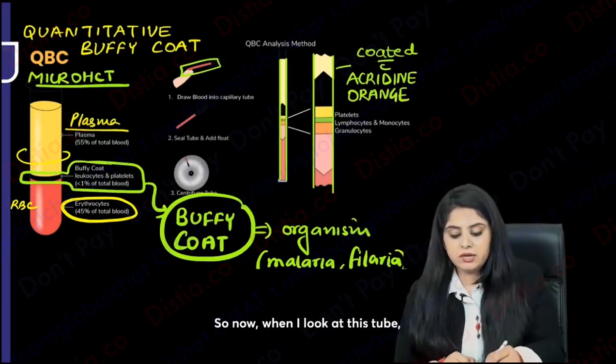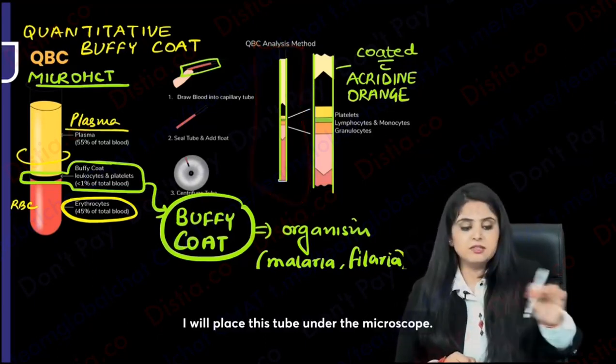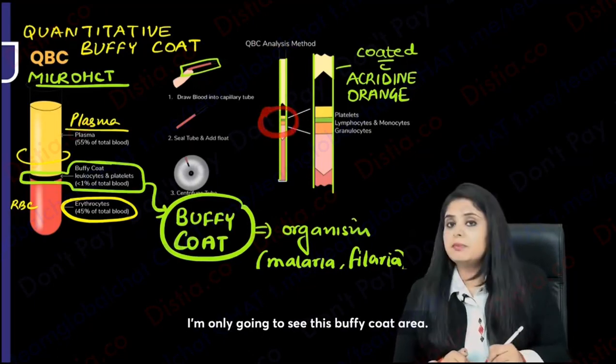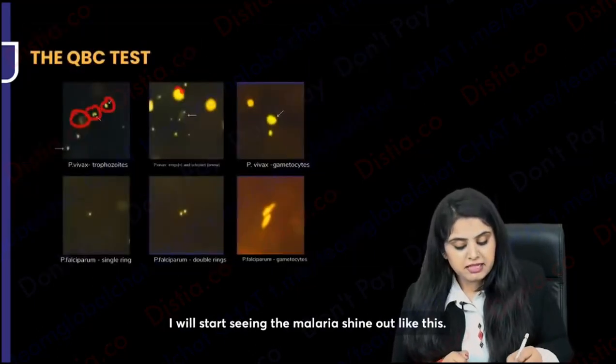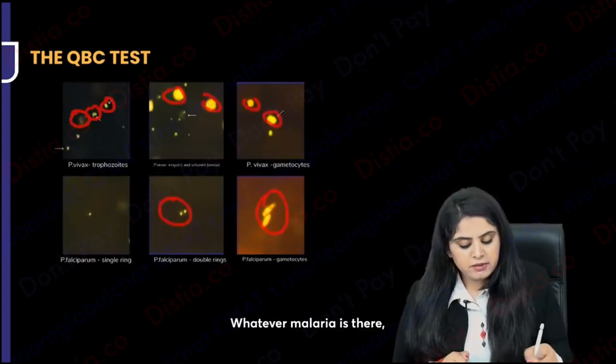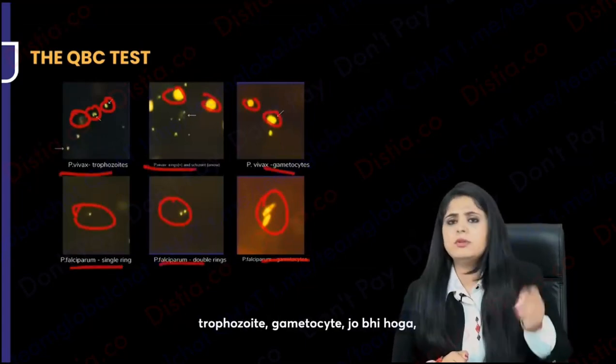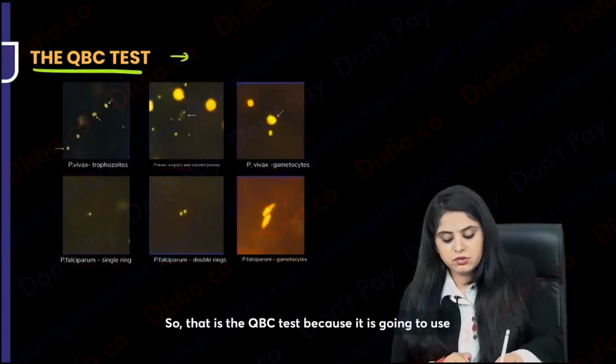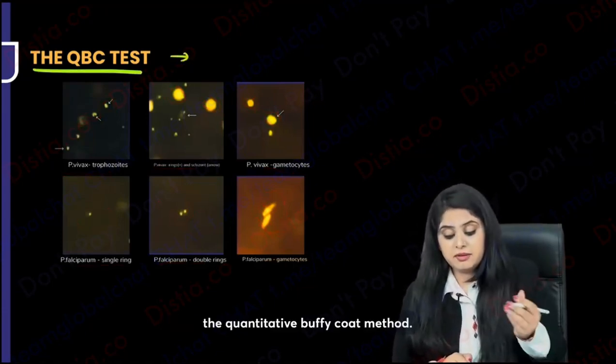So now I'll place this tube under the microscope. I'm not going to see the entire tube. I'm only going to see this buffy coat area. I will start seeing the malaria shine out like this. Whatever malaria is there, trophozoite, gametocyte, whatever it is, all of that is going to shine out like this. So that is the QBC test, because it is going to use the quantitative buffy coat method.